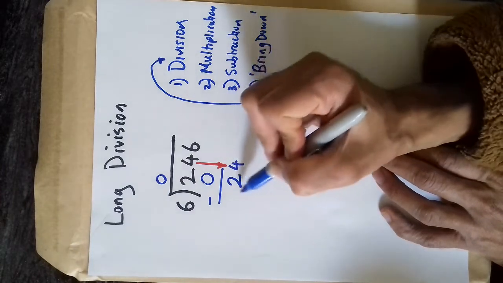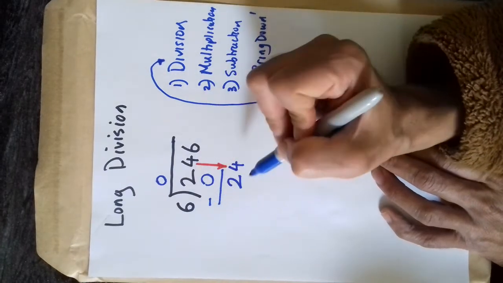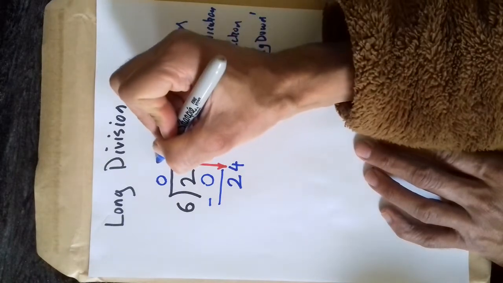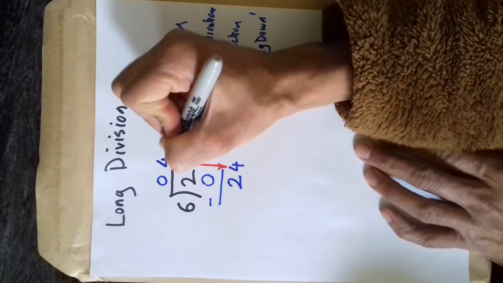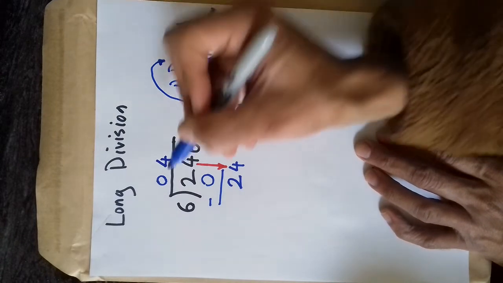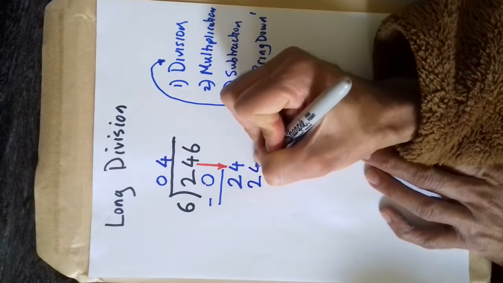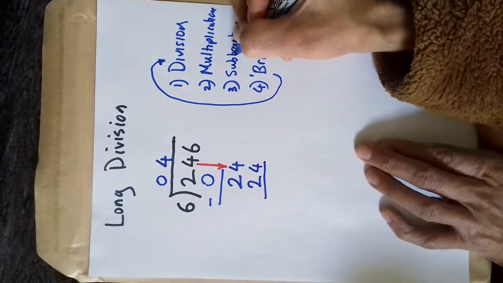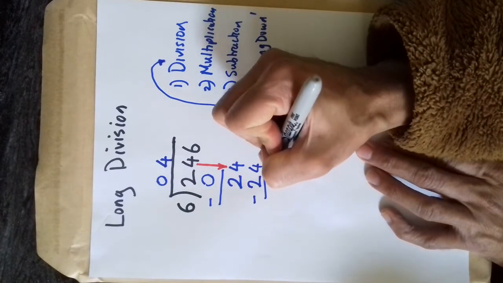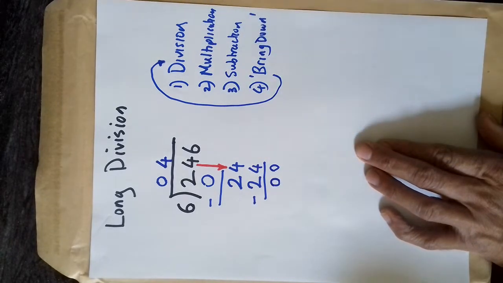So now this is the next number that we want to divide into. So you say, how many 6s go into 24? Well, I know my 6 times table and the answer is 4. So you write your answer there. So that's the division bit. Now you do the multiplication. 4 times 6 is 24. So you write that down. And now you do the subtraction bit. So 4 take away 4 is 0. 2 take away 2 is 0. Now you do the bring down.